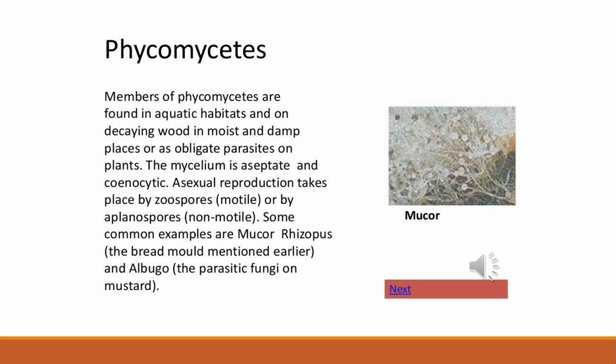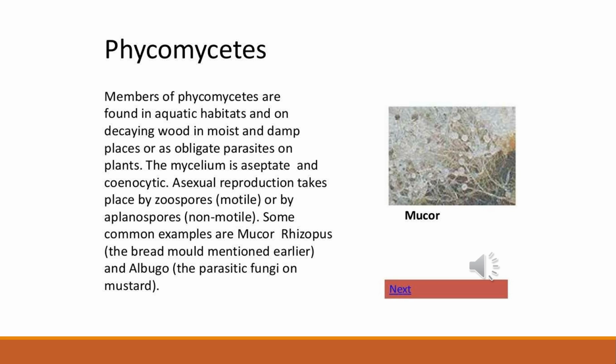Asexual reproduction takes place by zoospores. Zoospores are motile, and by aplanospores, which are non-motile. These spores are endogenously produced in sporangium. What do you mean by endogenously? Inside the sporangium, they are formed inside.